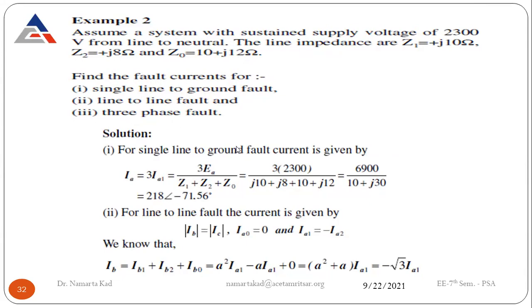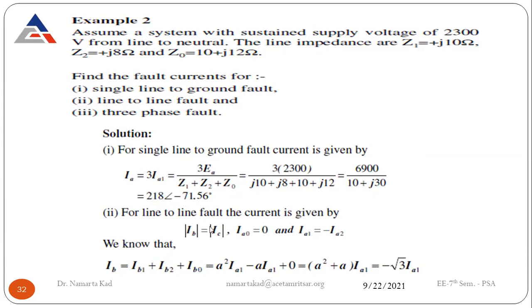Now for the single line to ground fault, we know that the formula for the fault current is 3 times EA divided by Z1 plus Z2 plus Z0, that we have already derived. So just put down the values: 3 times EA, E is 2300, and the 3 sequence impedances that are given in the question. Just solve it and we get the answer 218 angle of minus 71.56 degree.